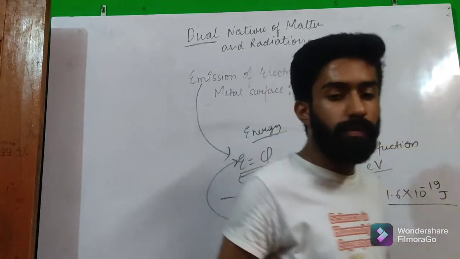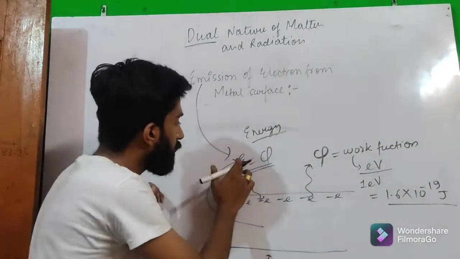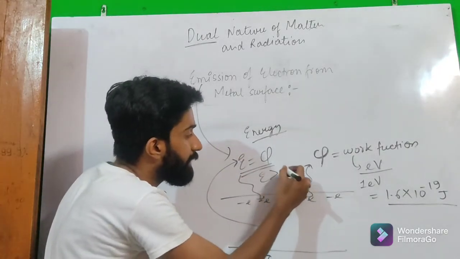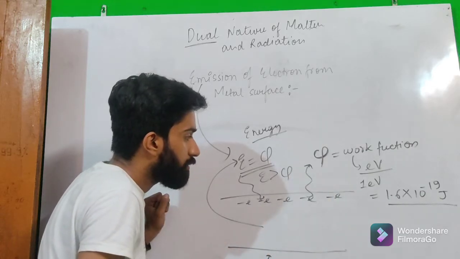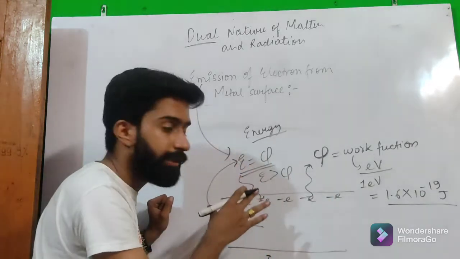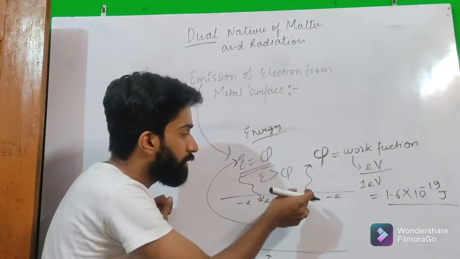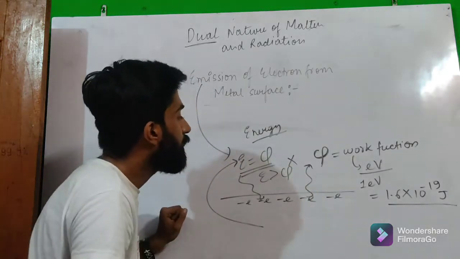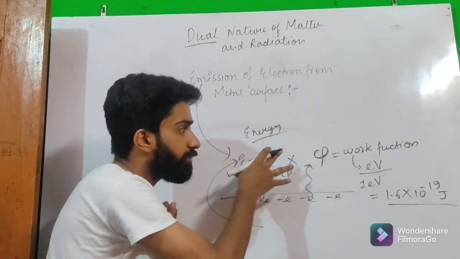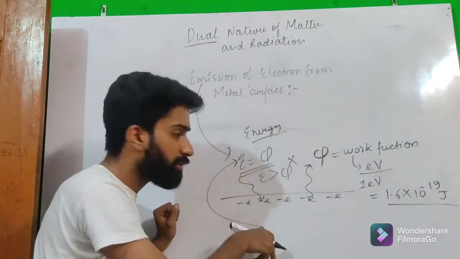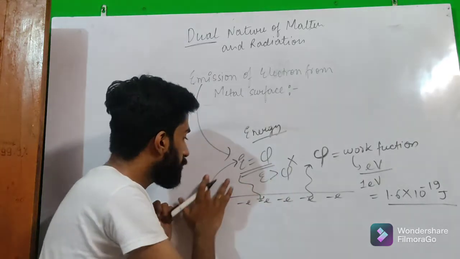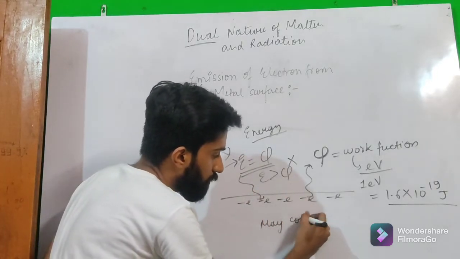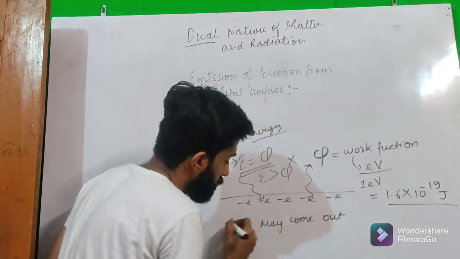Okay. And we also cannot say that if we supply energy greater than the work function, the electron will definitely be emitted from the surface. So we can say that if we supply energy greater than or equal to the work function to any metal surface, the electron may come out. Okay, the electrons may come out.